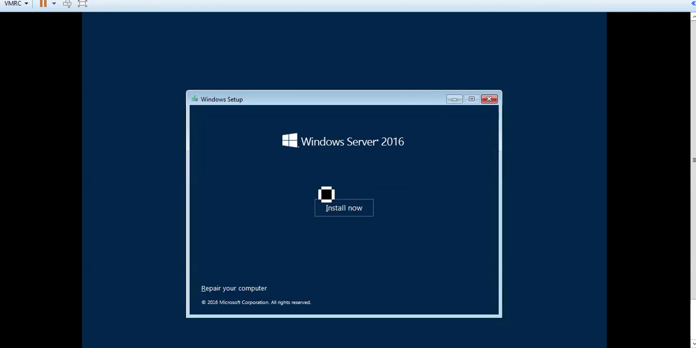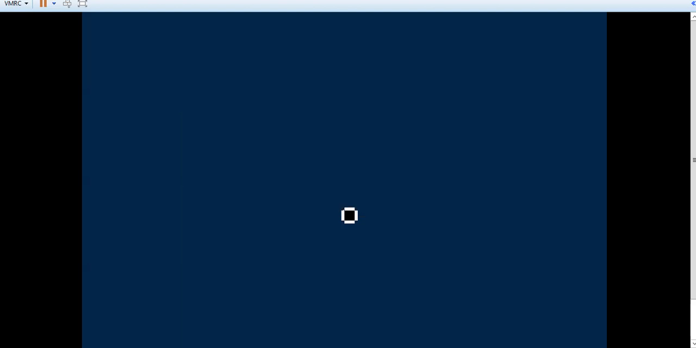Now you can find two options here. One is Install now and the second is Repair your computer. Install now is for the fresh installation, and Repair your computer is for repairing the existing installation. So we are going with the fresh installation. Clicking on Install now. Setup is starting.